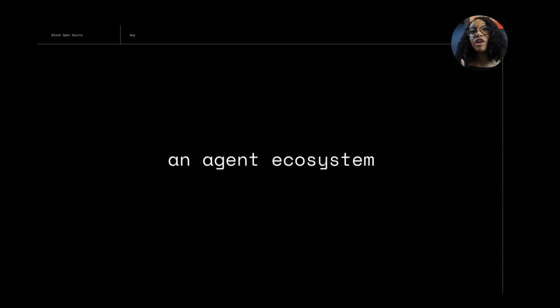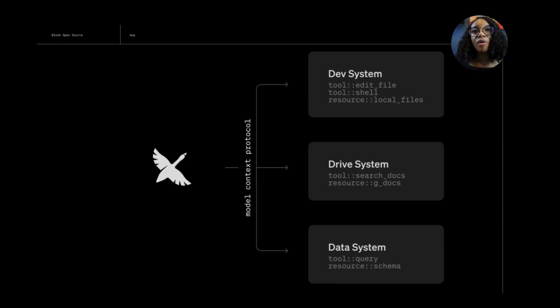That was just the use of one extension, but there's more than 1,000 extensions available, and you can add any of them to Goose and it'll know how to use it thanks to an open standard called the Model Context Protocol, also known as MCP. With this protocol, anyone can make an MCP server that exposes APIs through tools. And you can add any of these MCP servers to Goose as extensions. For example, let's say I added extensions for a dev system, a drive system, and a data system.